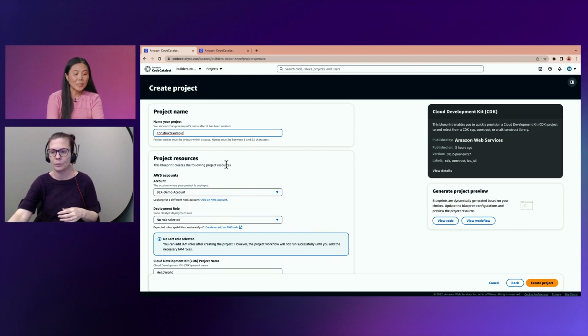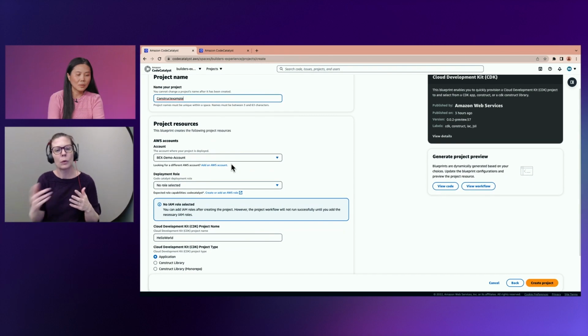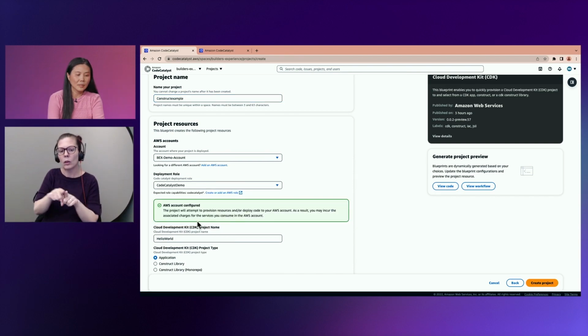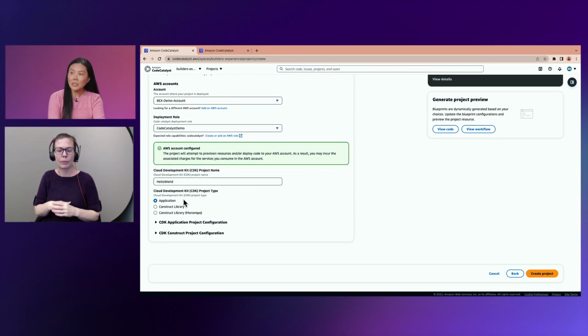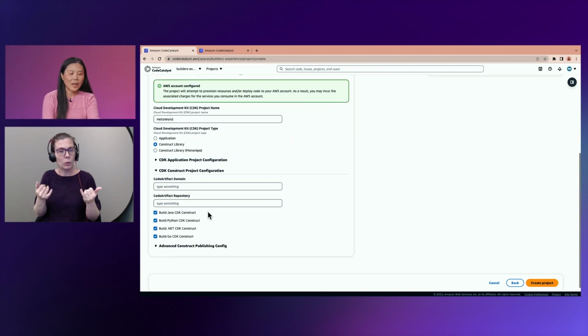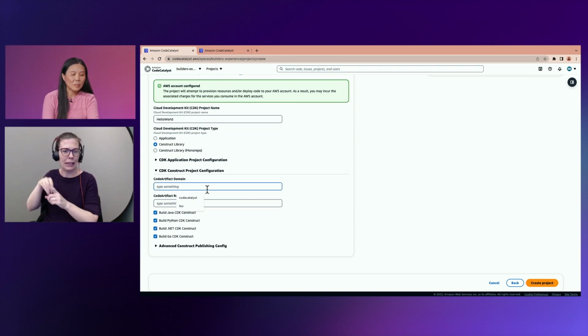because we are going to deploy the construct library into an AWS account, we have to also select the AWS account and also the IAM role. We are going to build a construct library today, so that's what we're going to choose. And now we have to provide the code artifact domain. All the libraries that we are going to create today are going to live in the code artifact domain, so we have to provide that information.